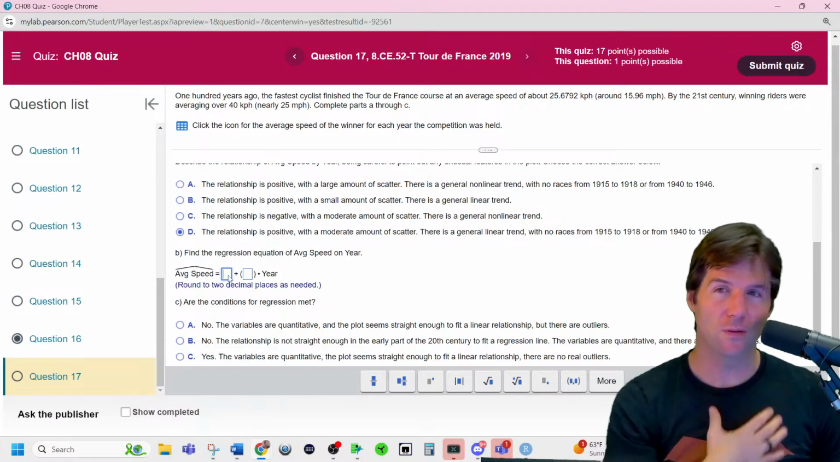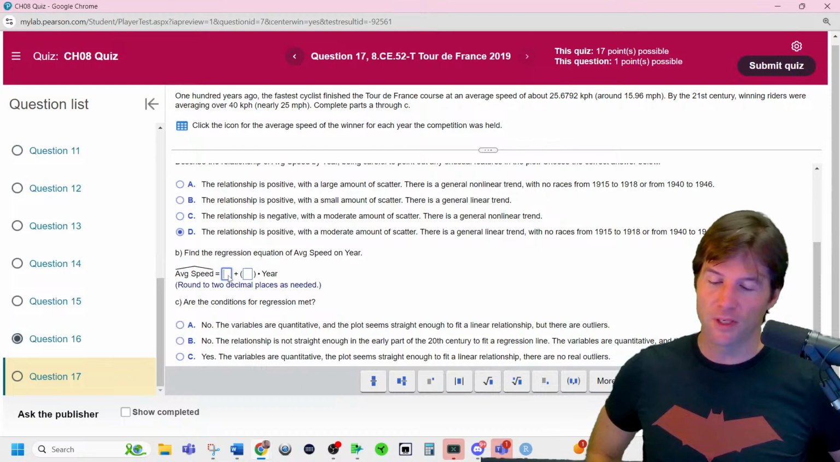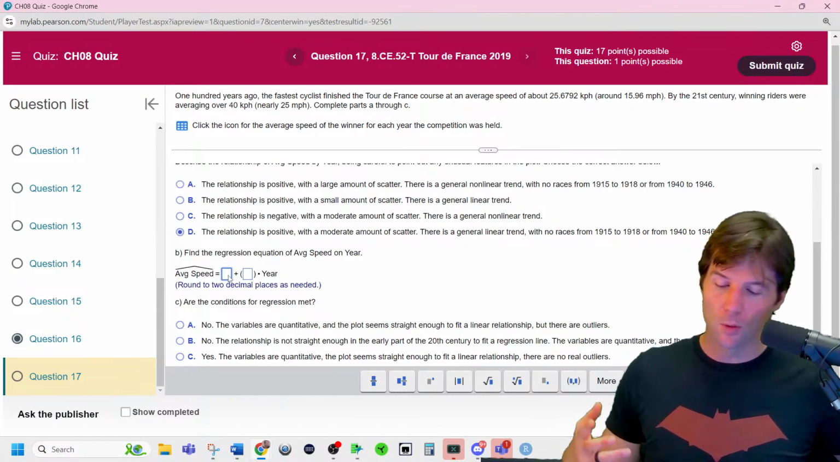What is the notation value? I'll pause for a moment. See if you know it. It's y hat equals something plus something times x. What value would go right here?